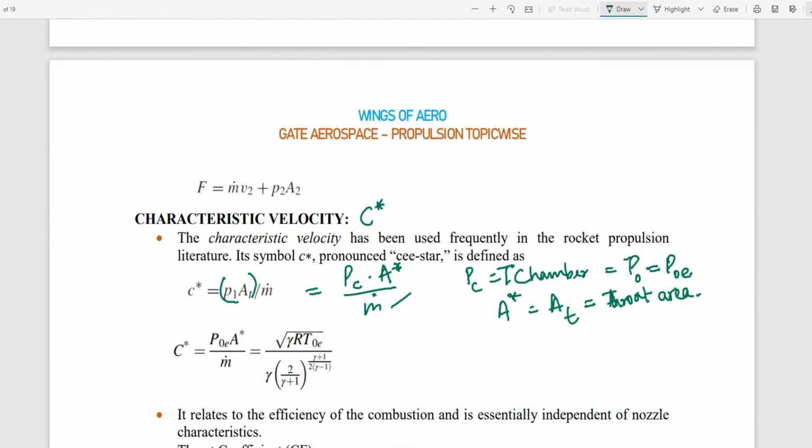So this is the formula for characteristic velocity. You must remember this formula to solve any sort of problems.